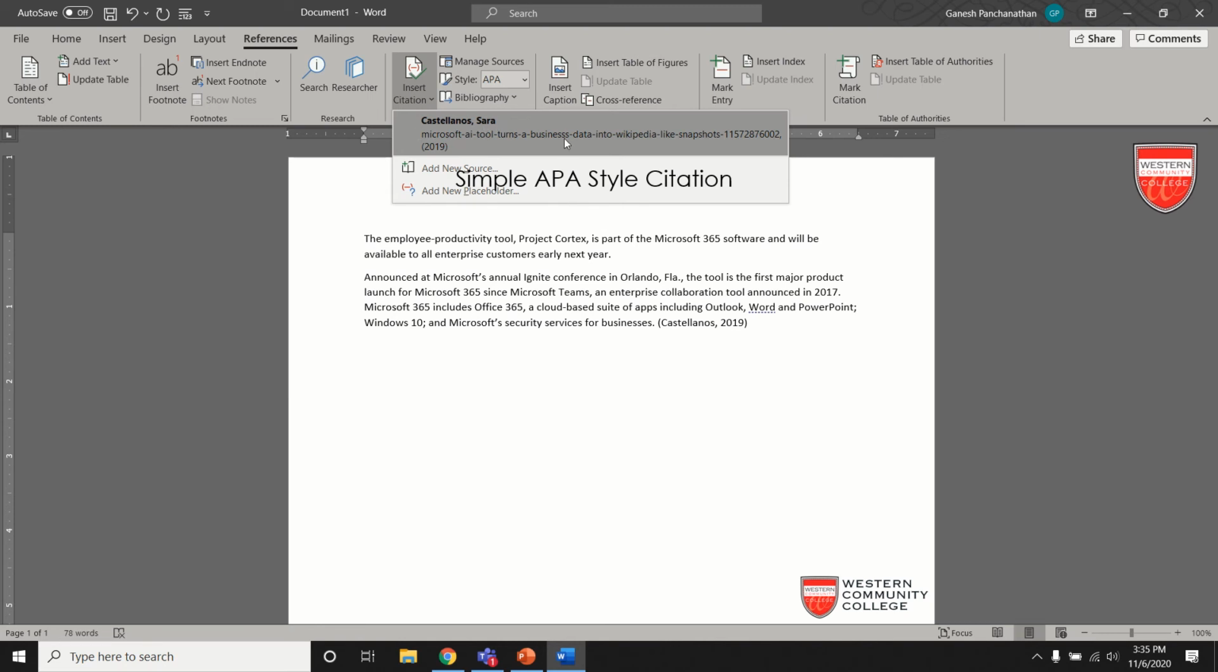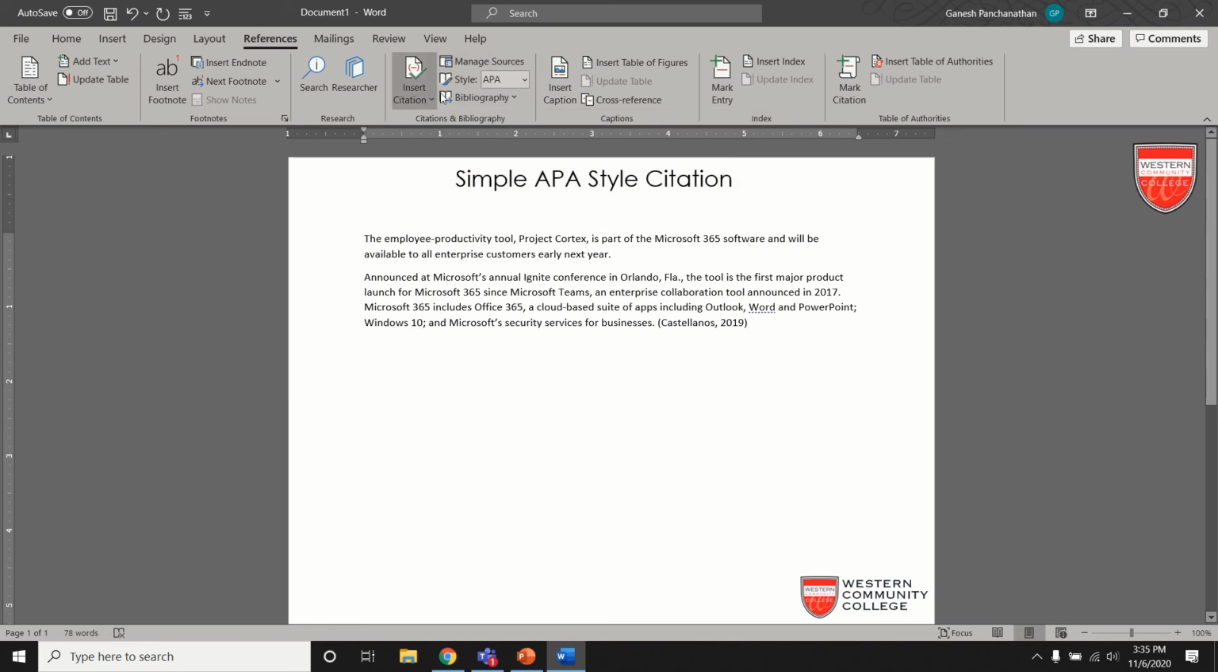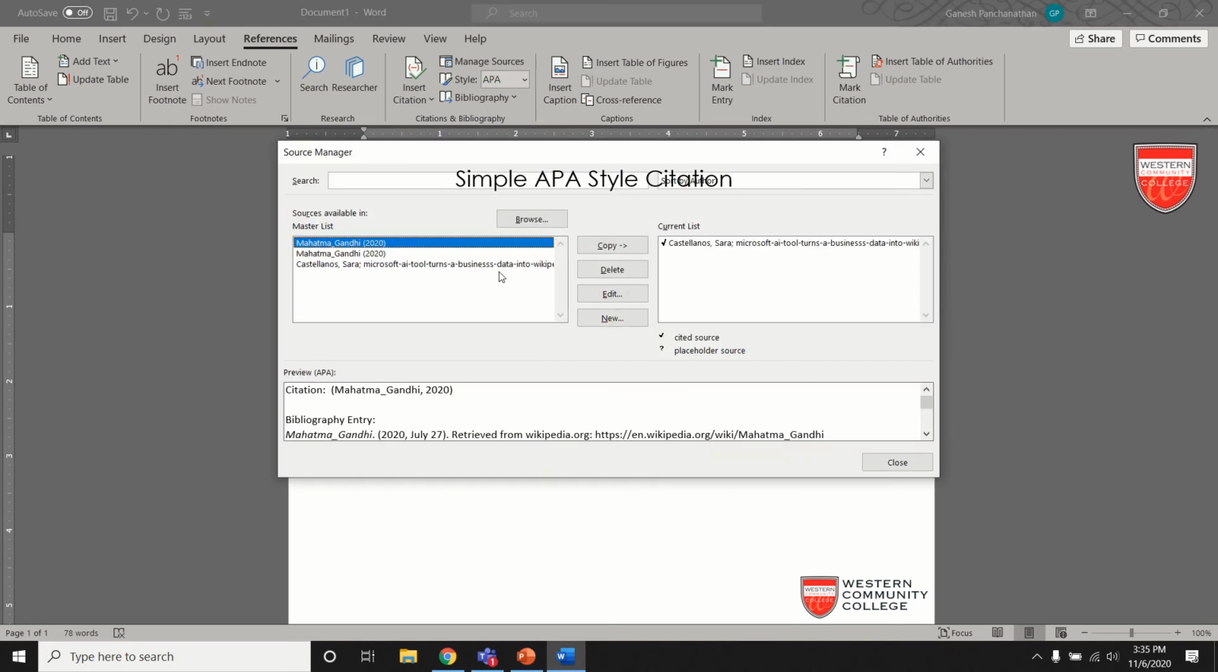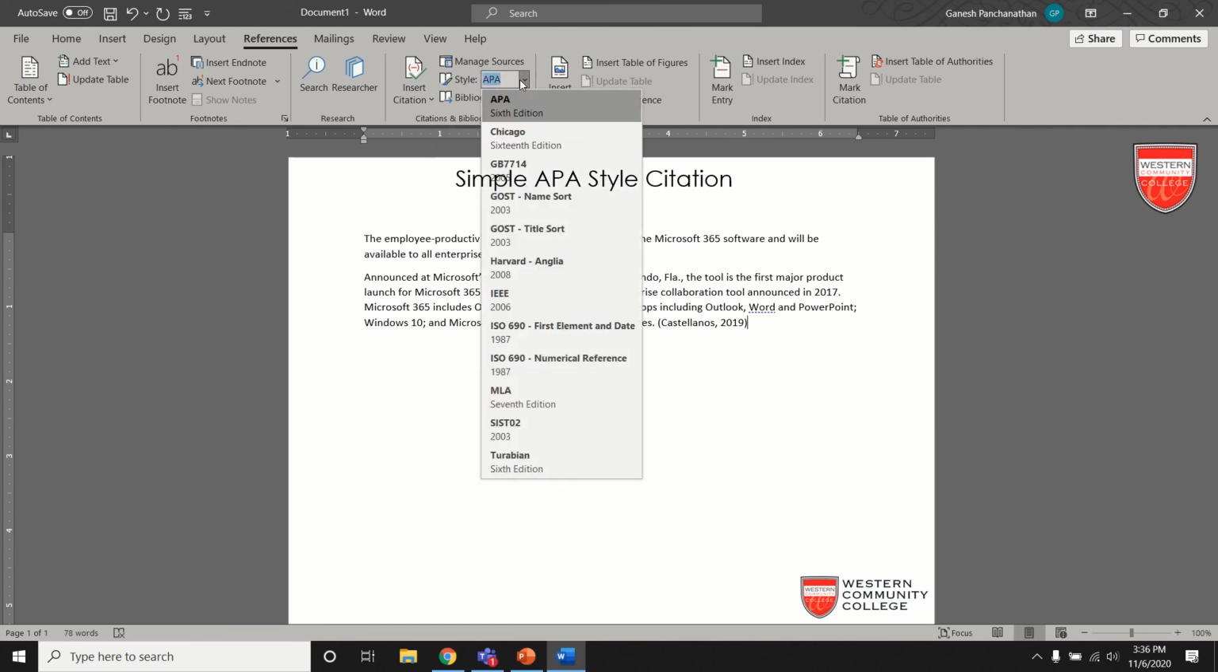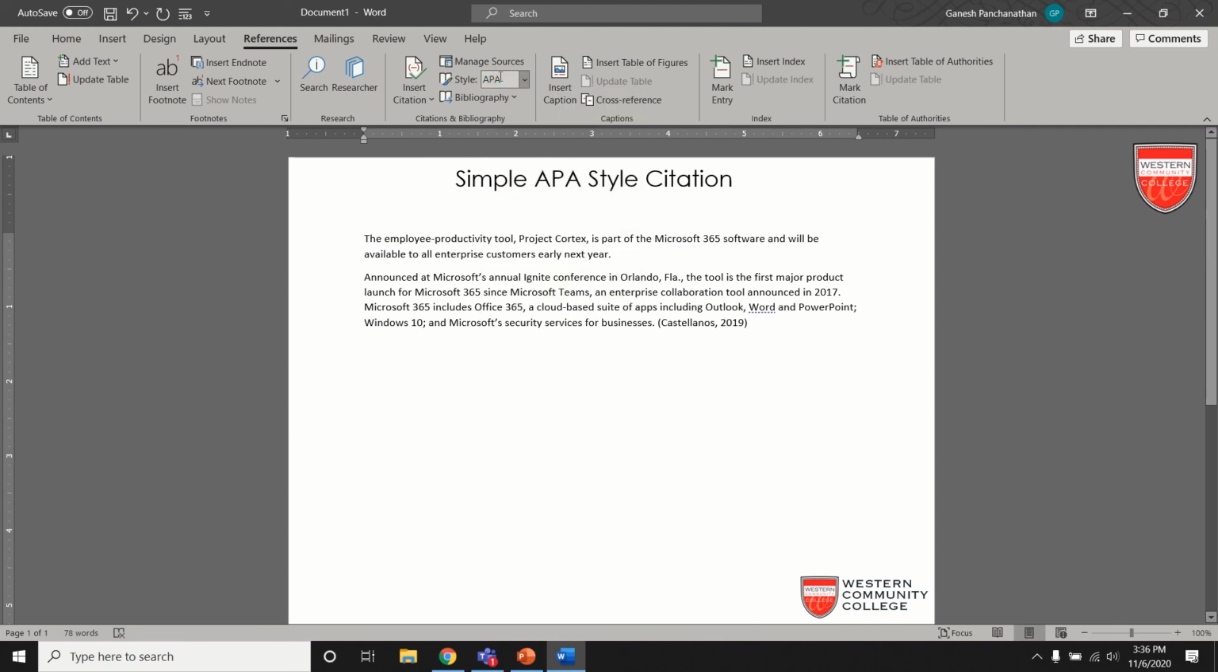If I want to make changes to the citation, or add another citation which already exists in the master list, then I will go to Manage Sources. These are the other citations which are already available. If I want to add one, I can do it by clicking on a specific one from the master list and copying it over here. Apart from this, there are different styles of citation available, but the most commonly used is APA style. Whichever style we want to use, I can use it, but I'm going to leave it as APA style. It has its own requirements as well.